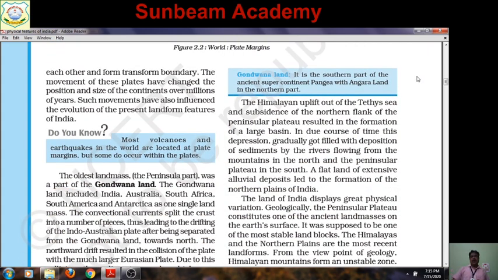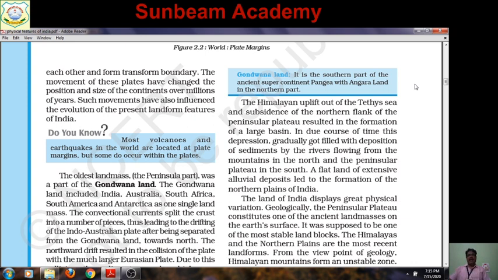Then you should know what Gondwanaland is. As I have discussed, I am just giving you a clue. Yes, Wegener, a meteorologist of Germany, first thought that there was a supercontinent, a single continent in the past. Its name was Pangaea. Pangaea broke into 2 parts.